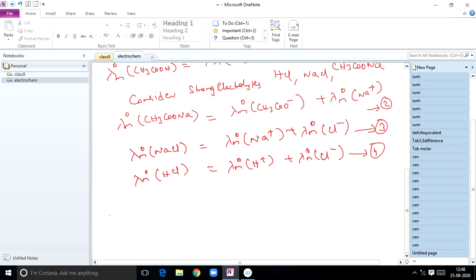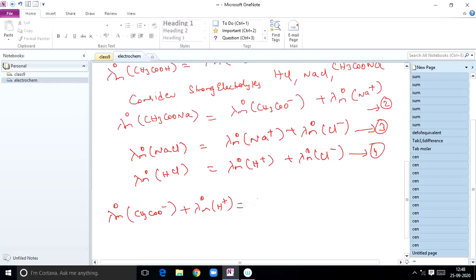Lambda m naught of acetic acid, you can write it as, from equations 1, 2, 3, 4, lambda m naught of acetate ion plus lambda m naught of H plus is equal to the terms present on the right side.